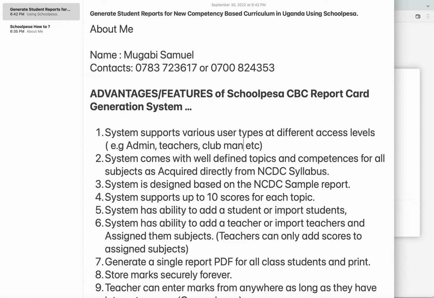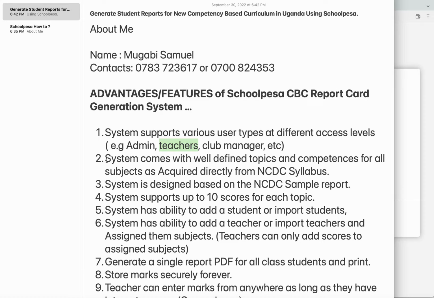So, for example, after assigning that role, you can say that the club manager is only going to enter comments for the club activities with the students. That means the club manager is not going to enter topic scores. So the system has that access level and restriction. That means only the teachers will be able to enter topic scores, and the teachers cannot go into the section of the club manager.